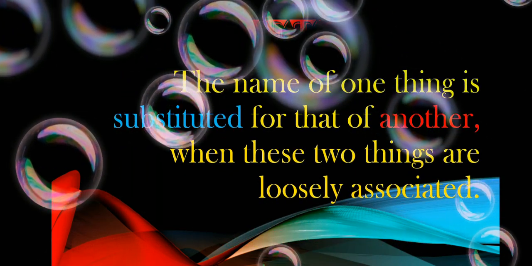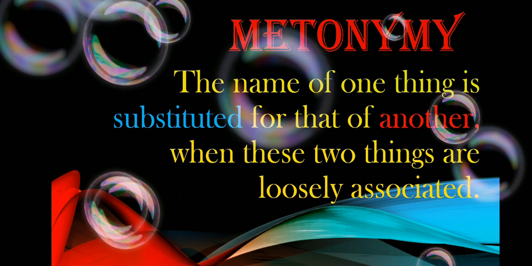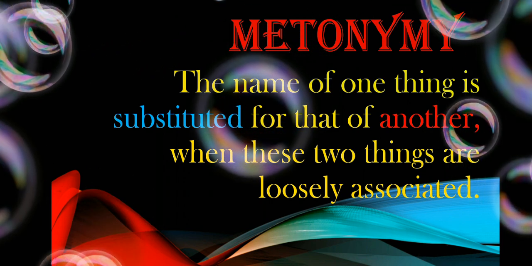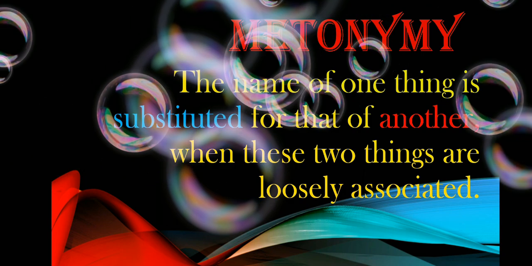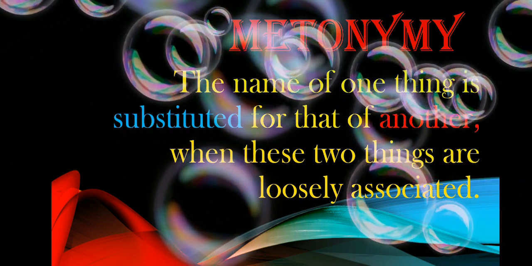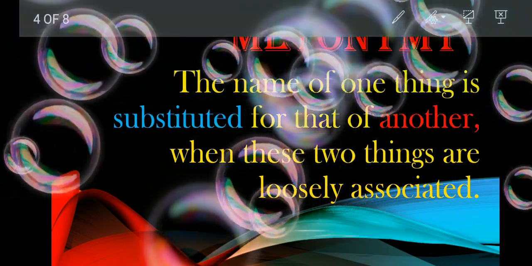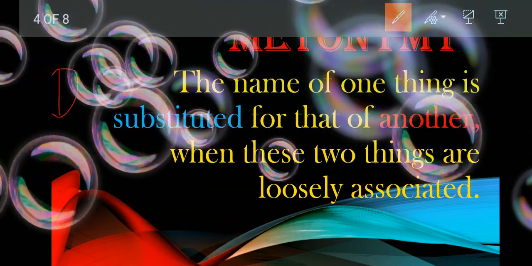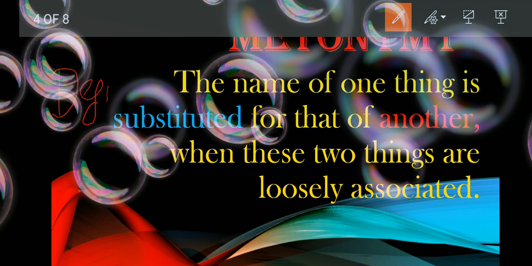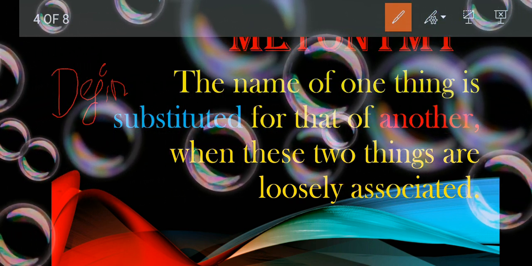So what is metonymy? Before giving the definition, let's just discuss the term metonymy. The term metonymy comes from Greek meta, M-E-T-A. Meta means change, and onama, O-N-A-M-A, means name.